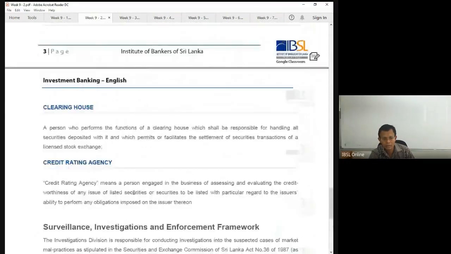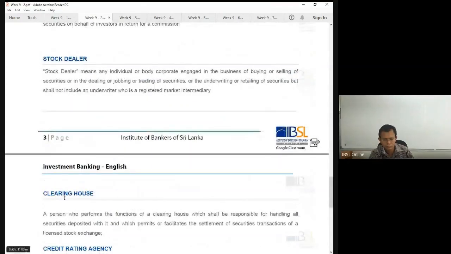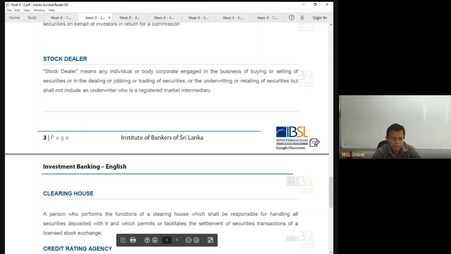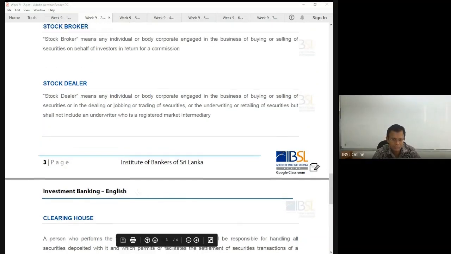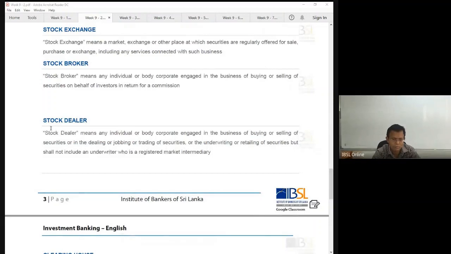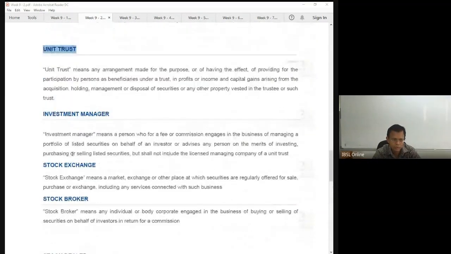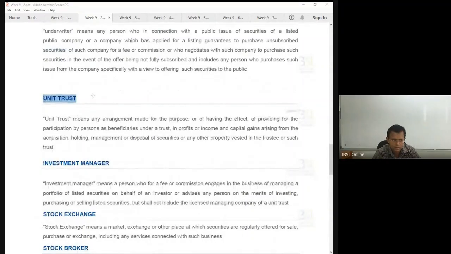These are the possible words I have given to you. Clearinghouse, not in Sri Lanka, but we have Lanka Clear. Clearinghouse, basically, we are using the term internationally, but you can have this in localized terms as well. Stock dealer, stock broker, same thing. Stock broker, stock investment manager, trustee. Now you must have seen when a debenture is issued, there is a manager to the issue. I will show it to you, the latest debenture issue advertisement. I can't upload it, but I can show it to you.